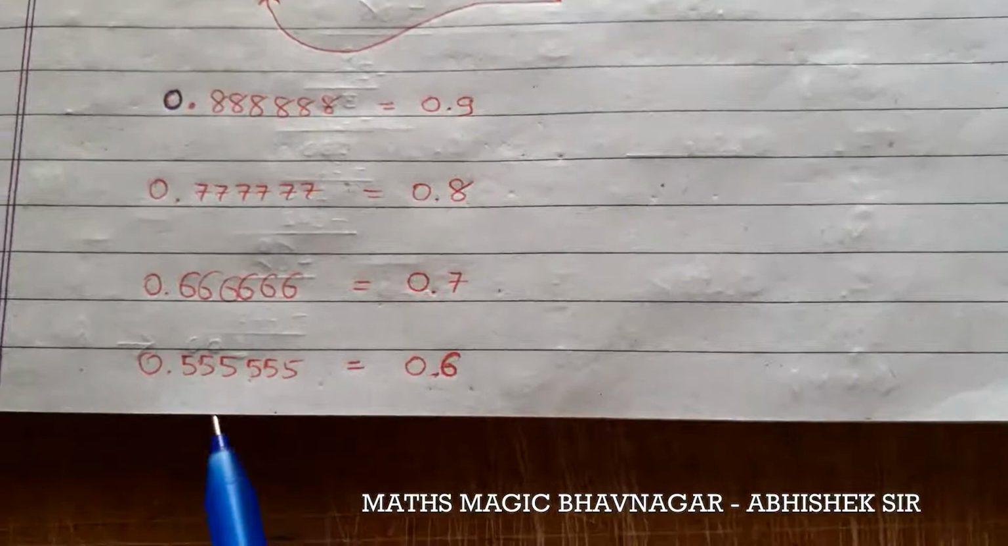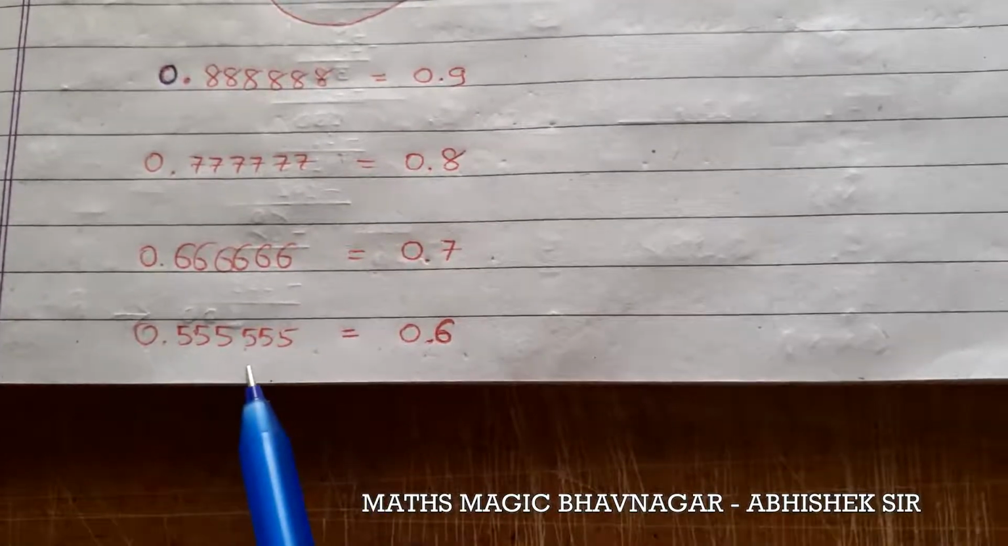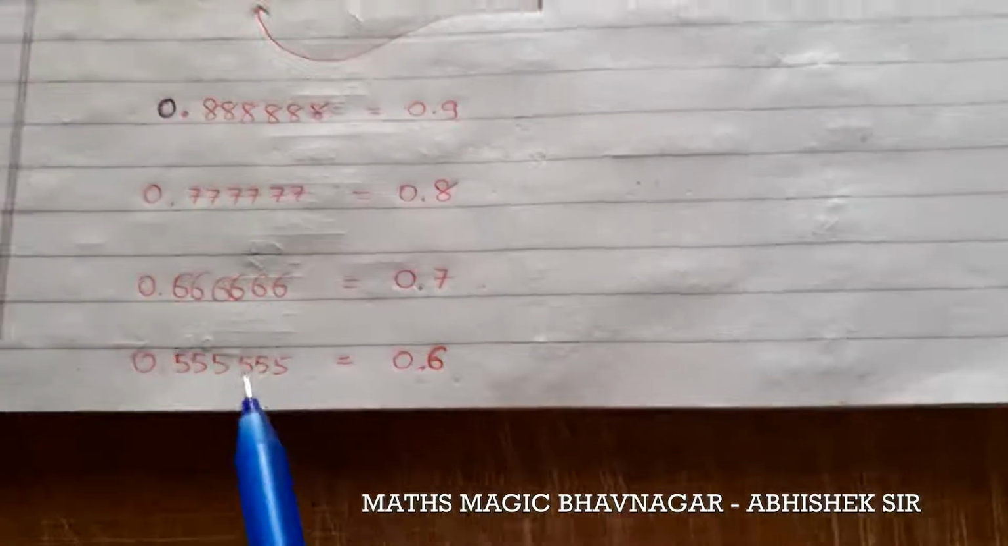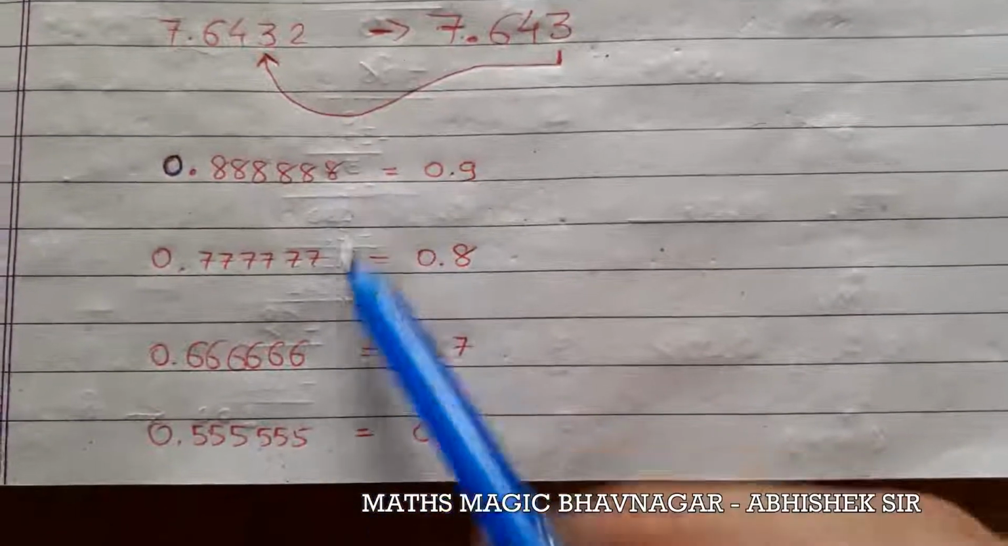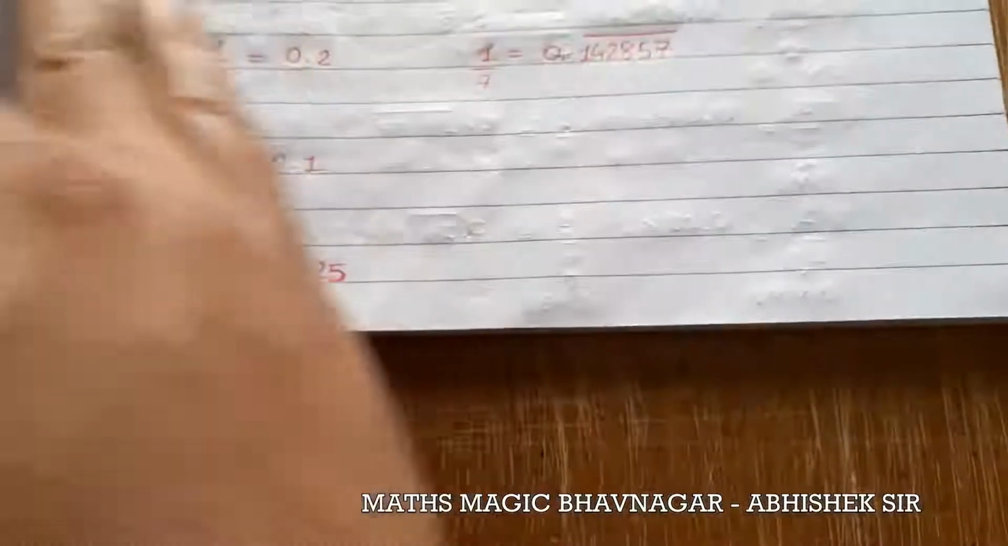But this is not possible for a digit less than 5. So it is not possible for 0.4, 0.3, 0.2 and 0.1. This case is only possible for values above or equal to 5.